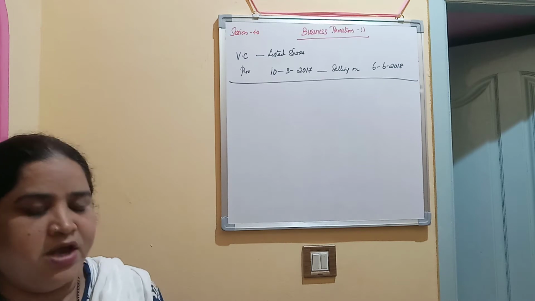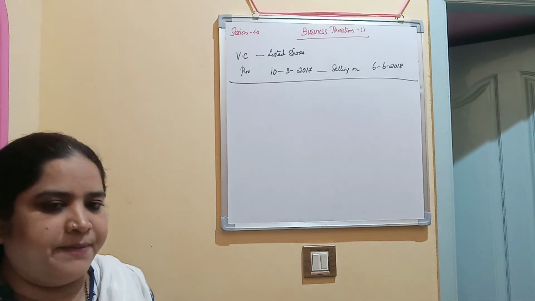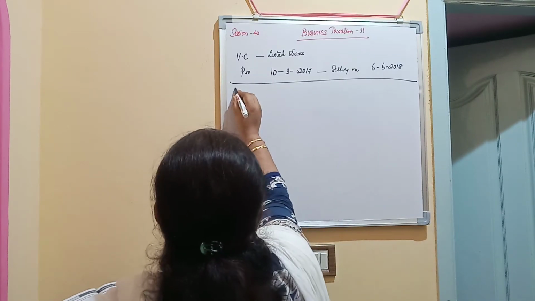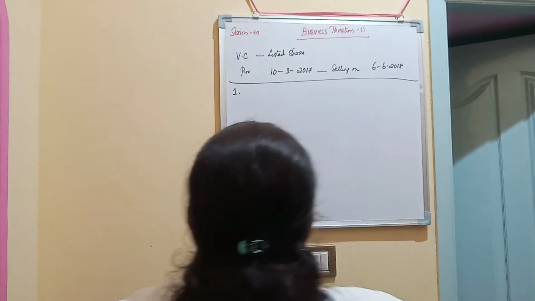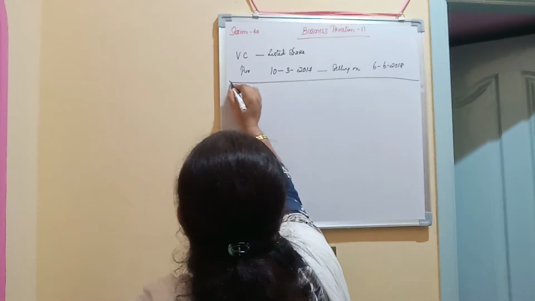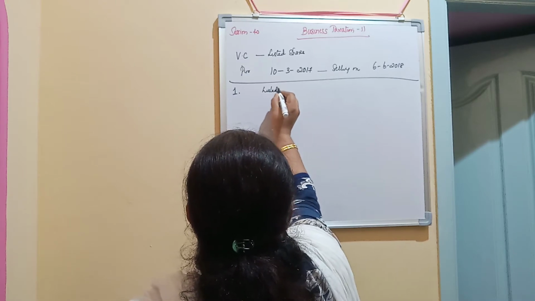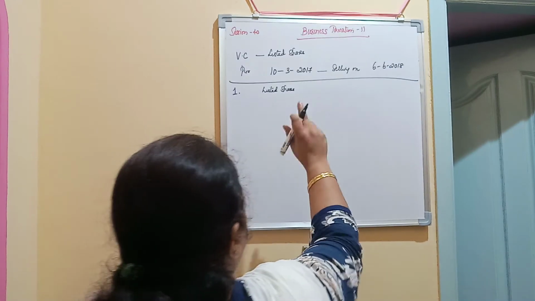We have to mention whether the asset is a long-term or short-term capital asset. First we write the serial number, then what type of asset it is: listed shares. Now we'll calculate the months.